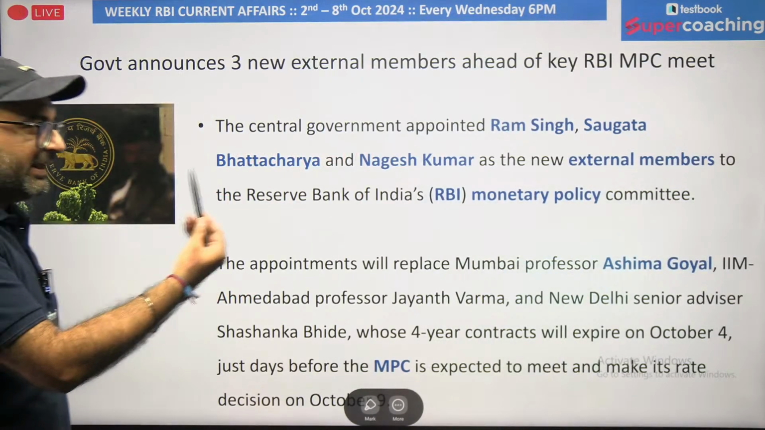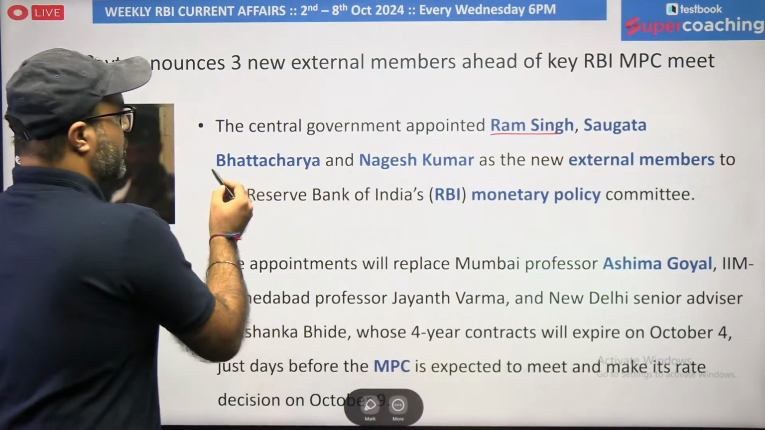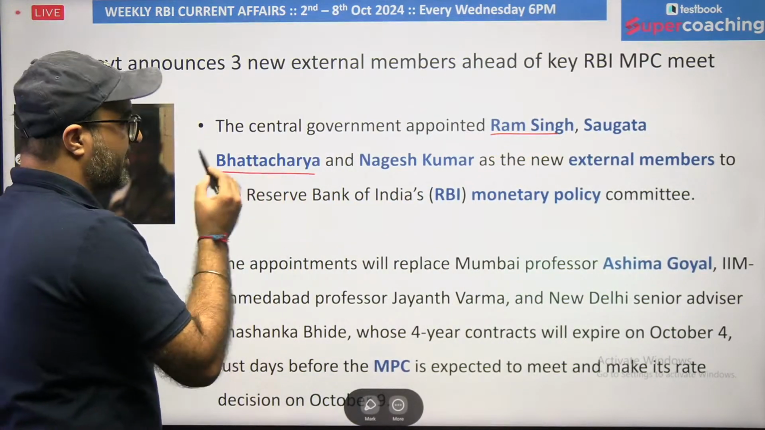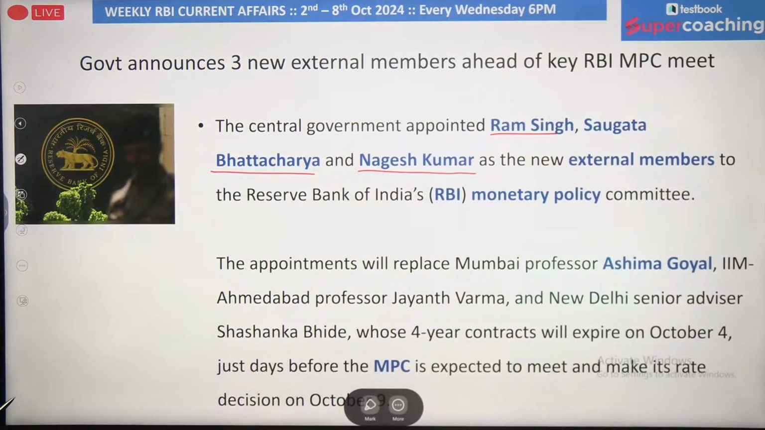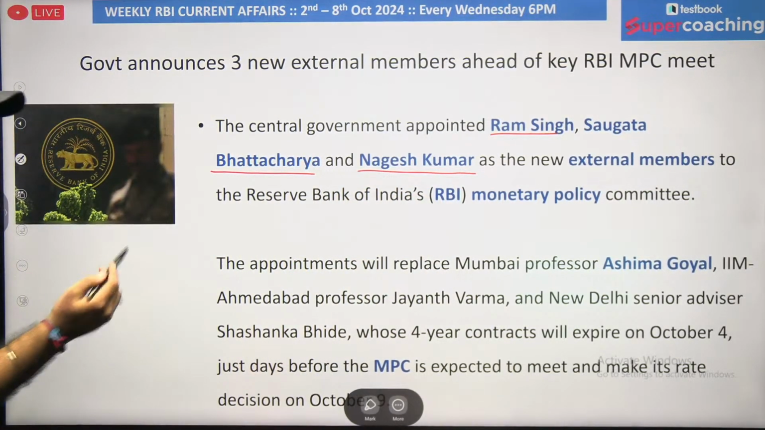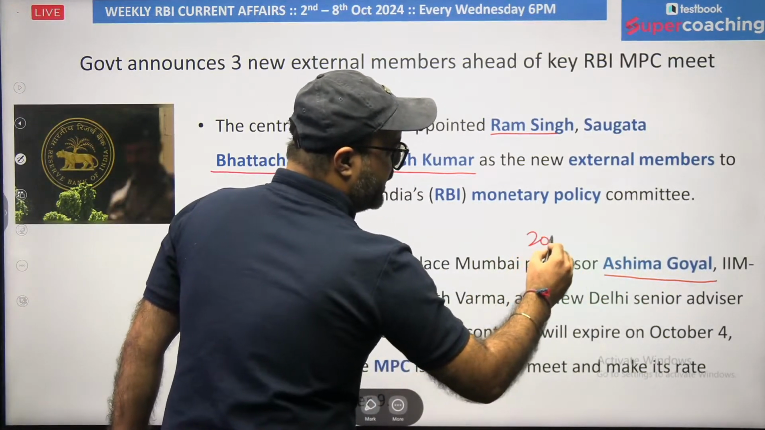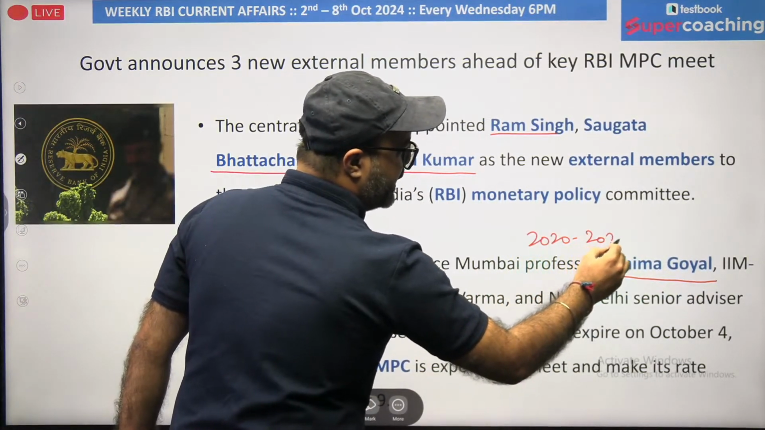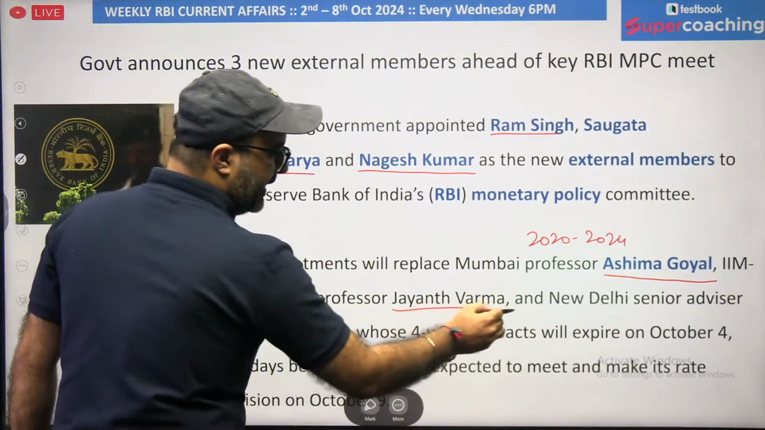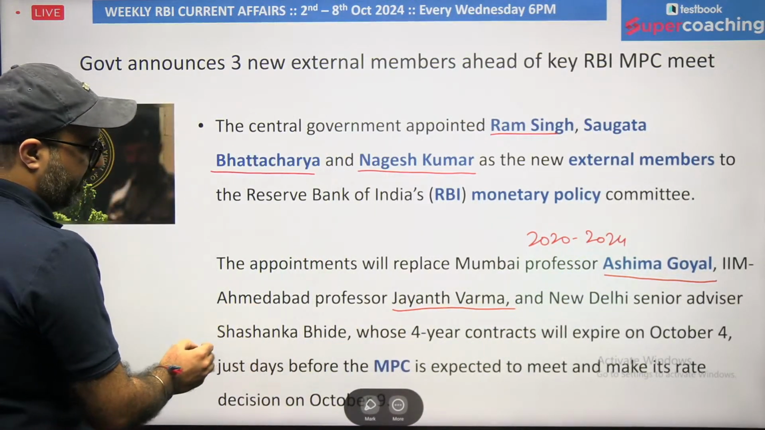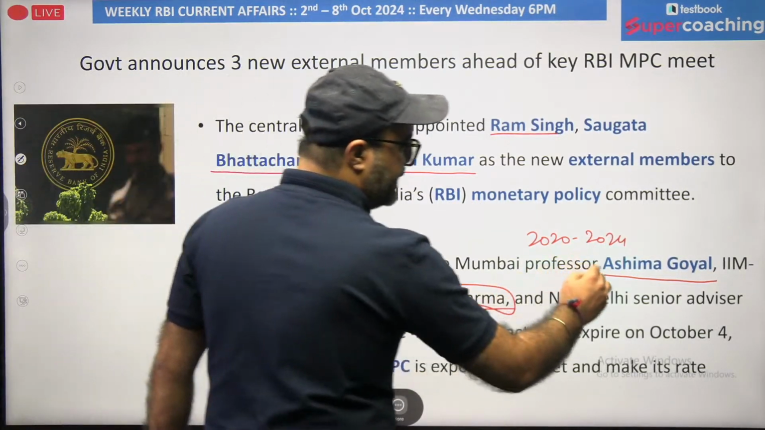The 3 new members who have been added: Ram Singh, Sugata Bhattacharya and Nagesh Kumar are the 3 newly appointed external members to this committee. They have replaced whom? They have replaced Ashima Goyal, who was appointed back in 2020 and served for 4 years till 2024. Along with her, we have Jayant Verma and Shashank Bhide. So these three names have been replaced by the above three names.